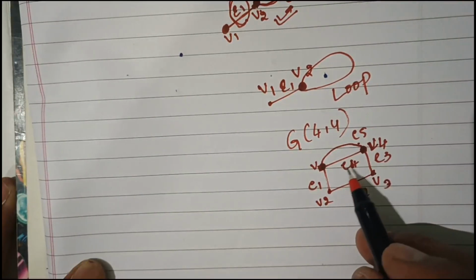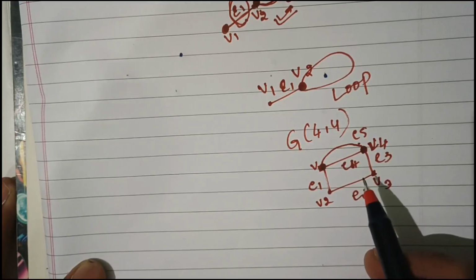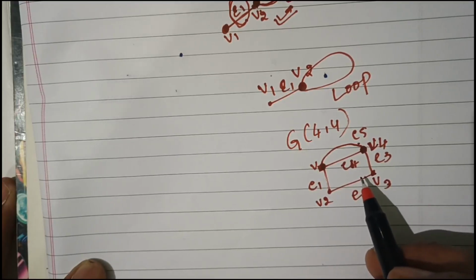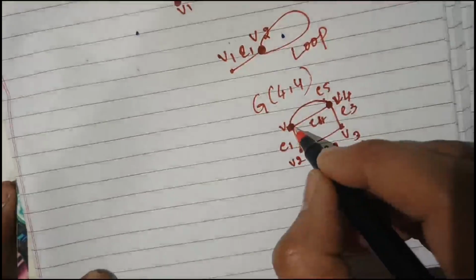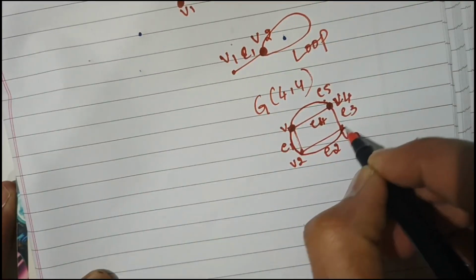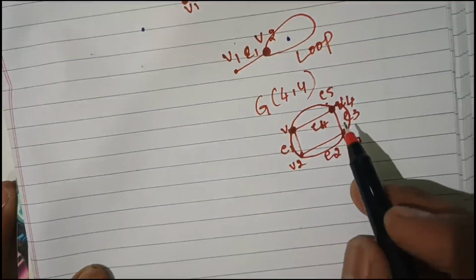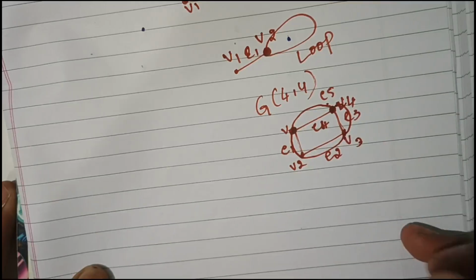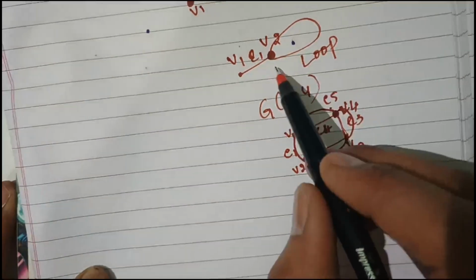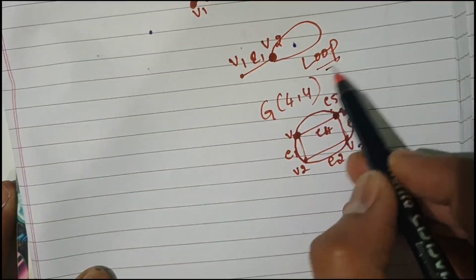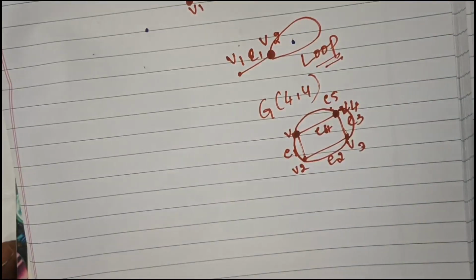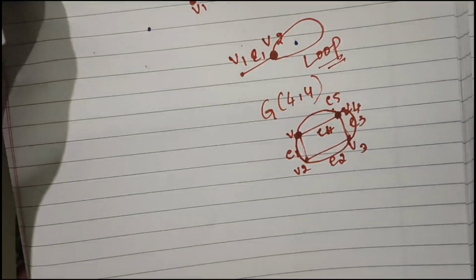So this type of graph we should call multiple edges. Okay. We can take an edge like this also. But the condition is the vertices should be different. If the vertex is the same, then we should call it a loop. Okay. I hope you will understand.